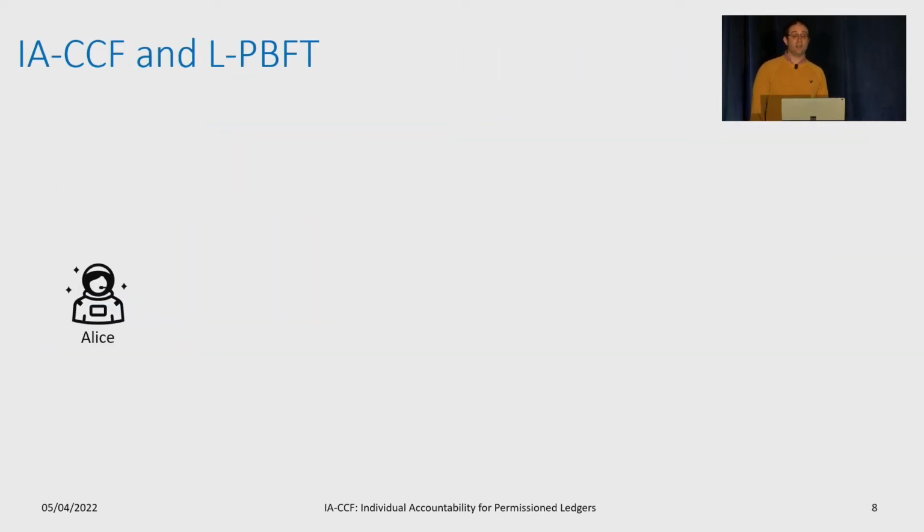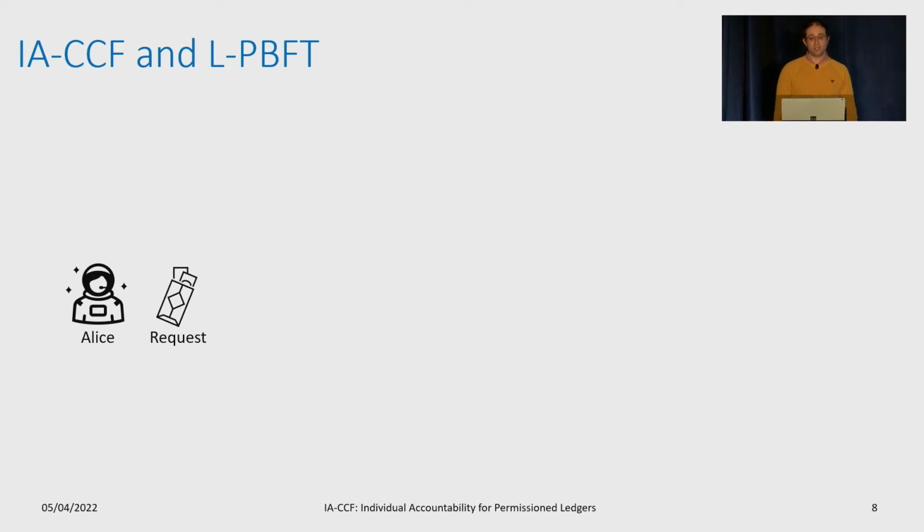To understand how IA-CCF and its Byzantine consensus protocol work, let us consider the case of Alice. Alice needs to set up a complex banking transaction to deposit her salary. She deposits part of her salary into Bob's account, but only after paying bills and taxes.